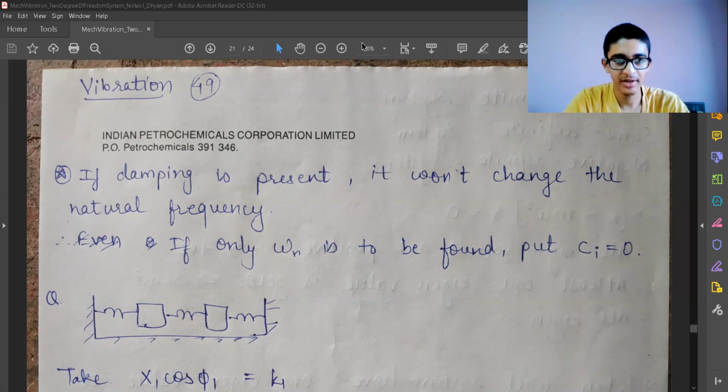If we have to find all the other responses, that is R1, R2, the free vibration response and the particular solution, then we cannot ignore it. But if we want to only find the omega value, this can simplify our system a lot.